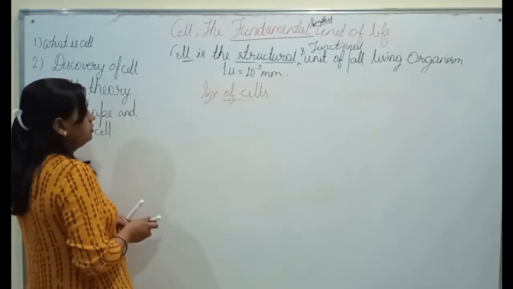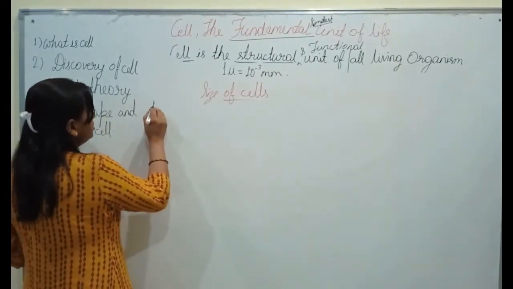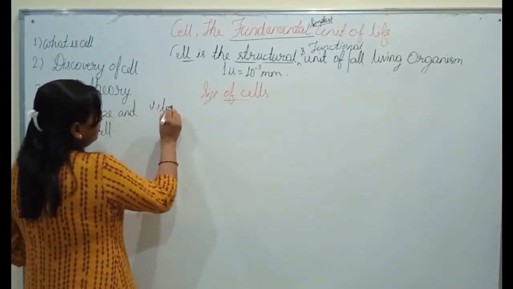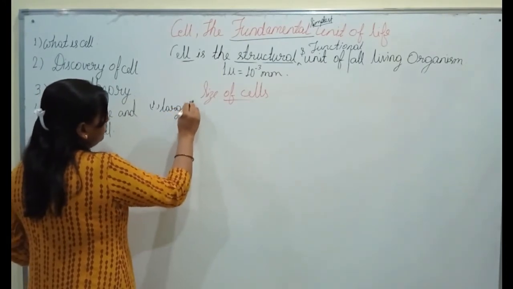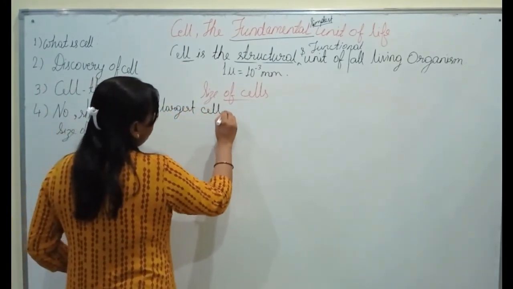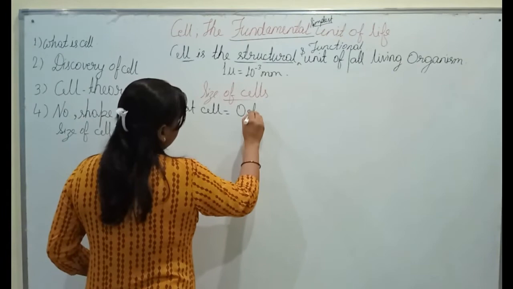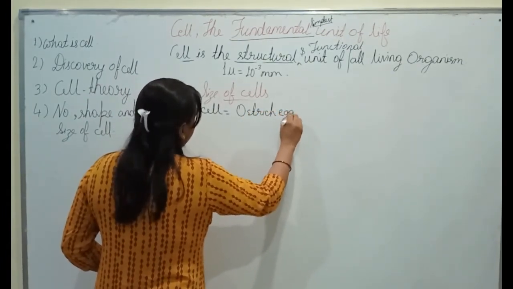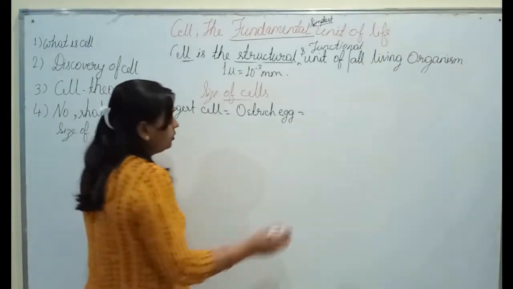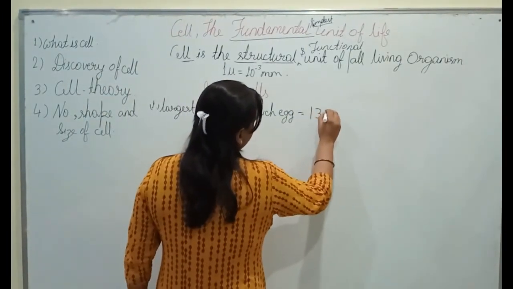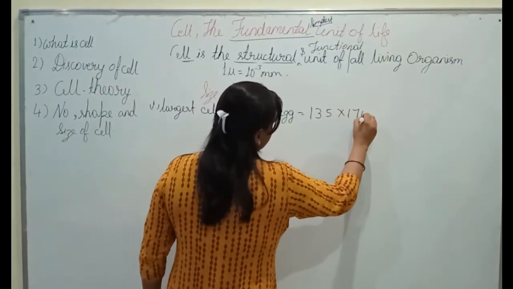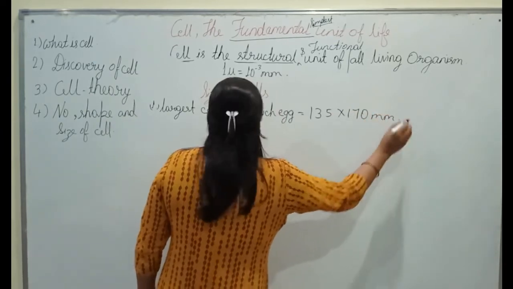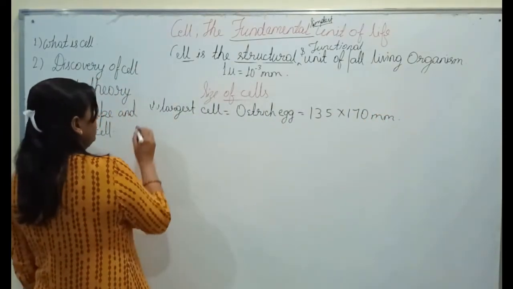If we talk about the largest cell, you might have heard the name of ostrich. Ostrich egg is the largest cell, measuring 135 into 170 mm. So this is the largest cell.